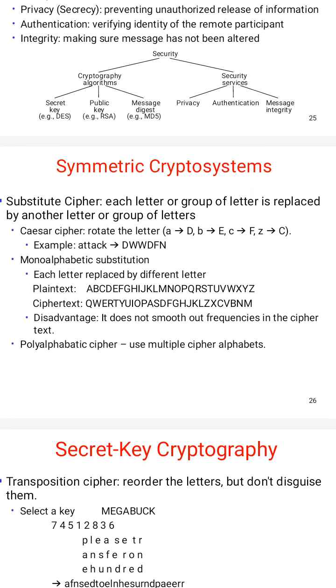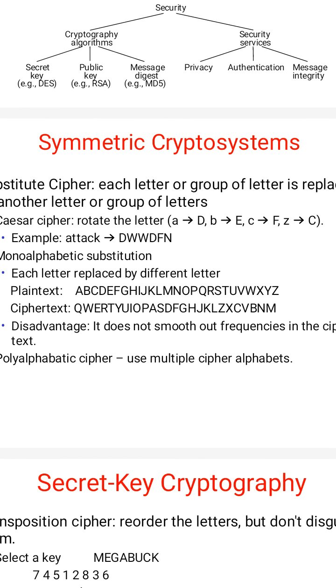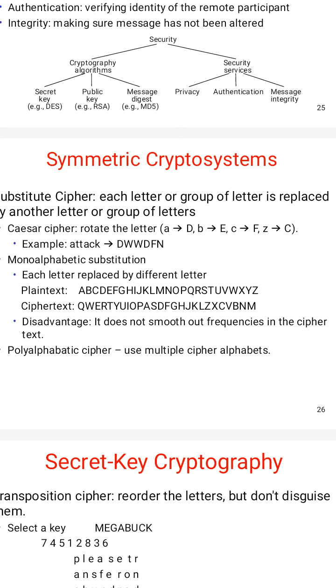A is replaced by D, B by E, C by F, Z by C, and so on. So ATTACK becomes D, W, W, D, F, N. Like this we replace plain text with other letters. This is the cipher text.